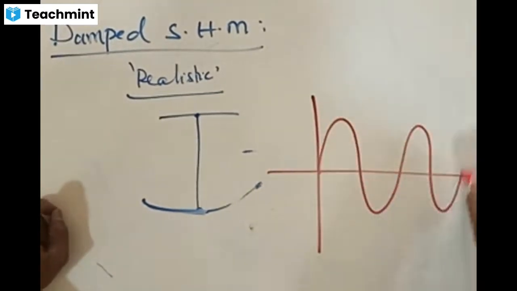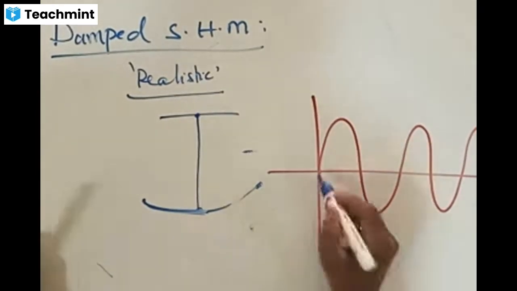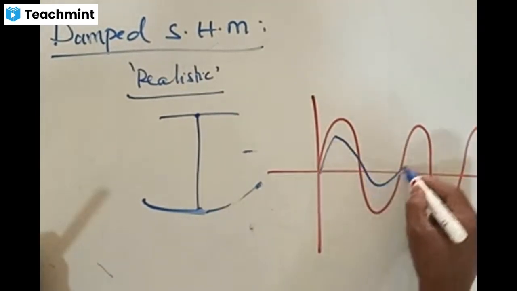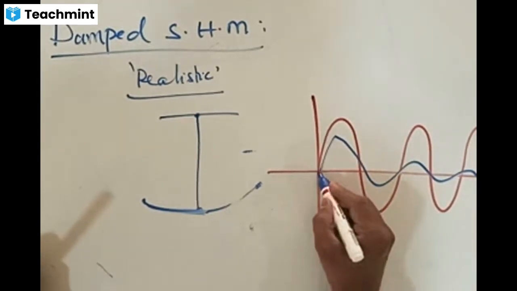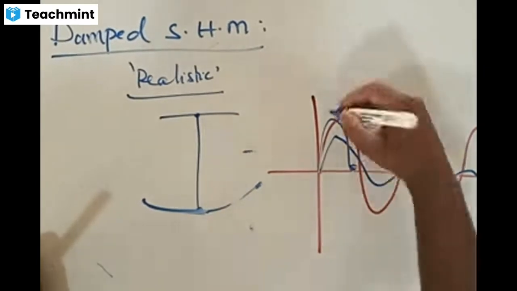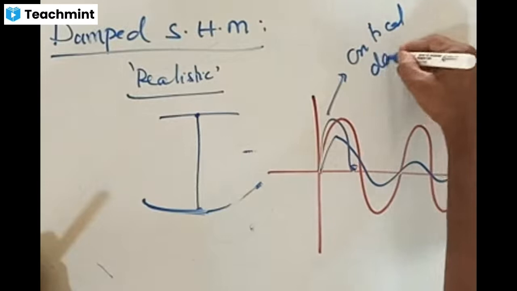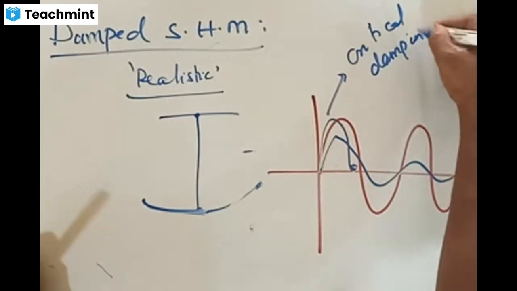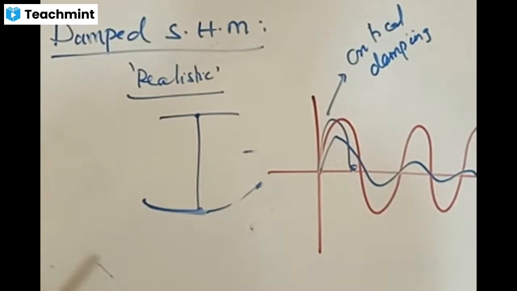You will be having three cases. Undamped is that which goes without any reduction like this, right? Damped are those which go with a decrement and fall to zero. Critical means it starts and stops here only, no more, no furthermore. This is called critical damping, meaning a large amount of damping. If there are no further oscillations possible, once it vibrates and stops in the next one. Some cases would be there.